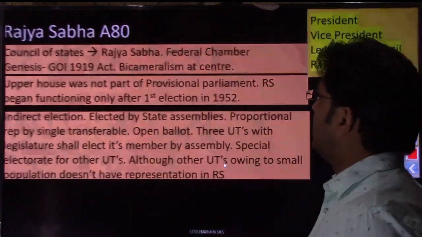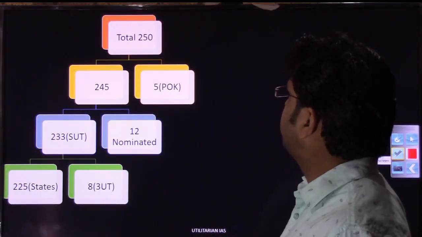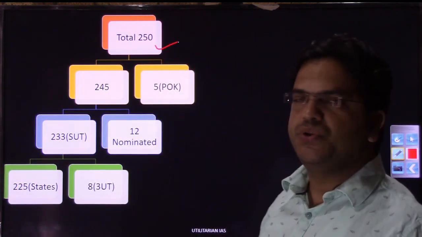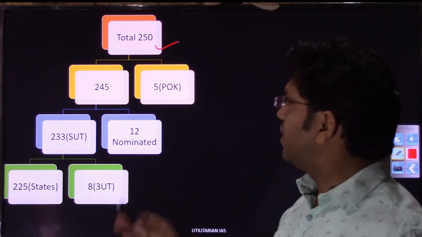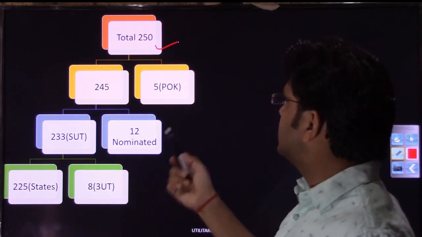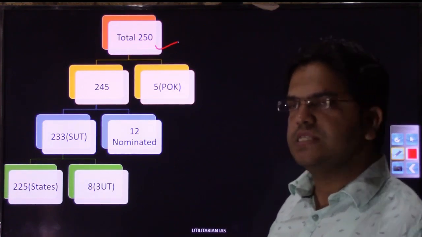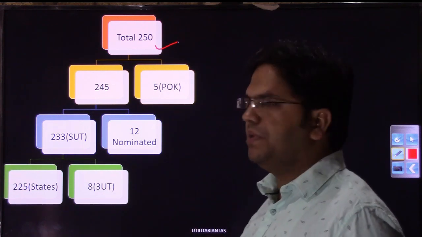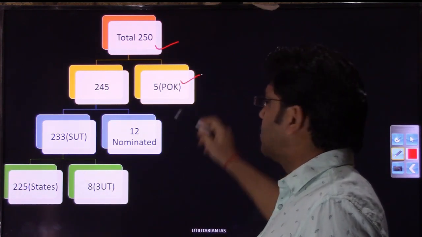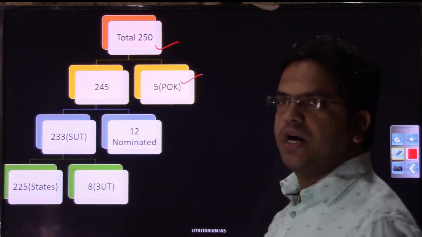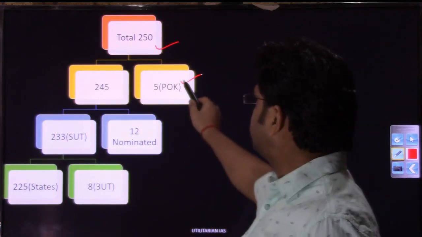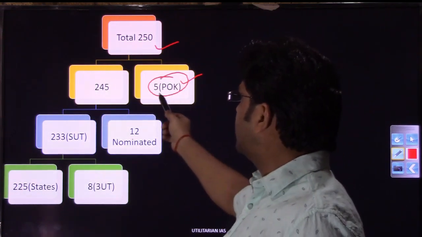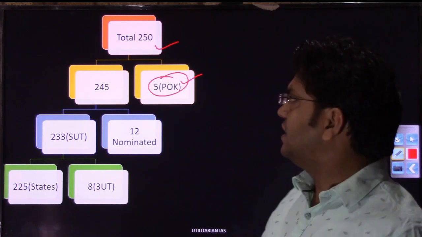Let us move to the next slide. Talking about membership of the Rajya Sabha, the maximum size of Rajya Sabha can be 250, right? Until 2026 this number will remain fixed, we cannot increase it. So 250 is the maximum size of Rajya Sabha. Out of that 250, 5 seats have been reserved for POK, Pakistan. We cannot leave our claim over POK, right? So these 5 seats have been kept reserved for POK, and as and when we have POK, these 5 seats will be transferred to that area.